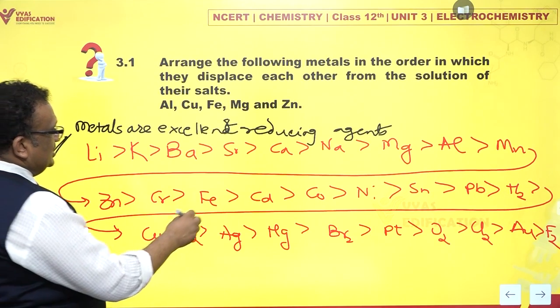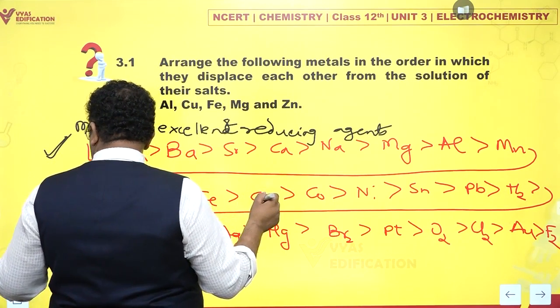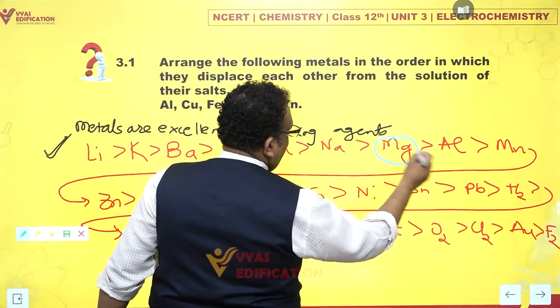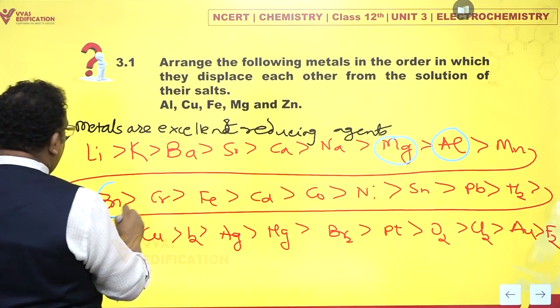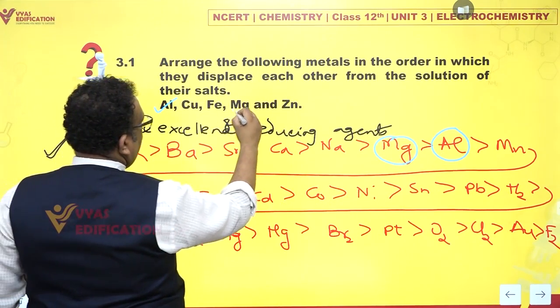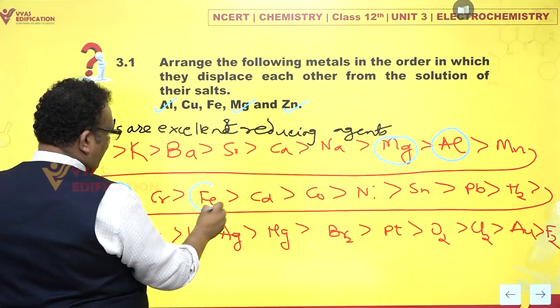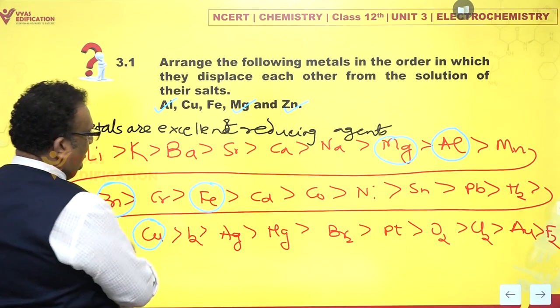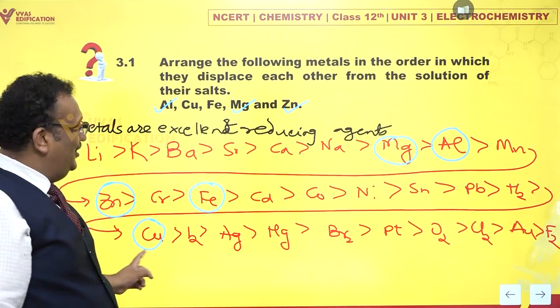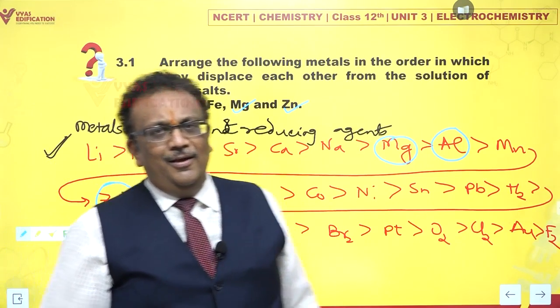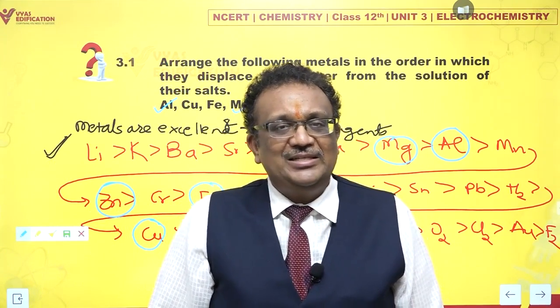If you care to notice, we had magnesium, we had aluminium, we had zinc, then we had iron, and of course we had copper. So 5 in the grand series. All you have to do is just pick them up, that's it.